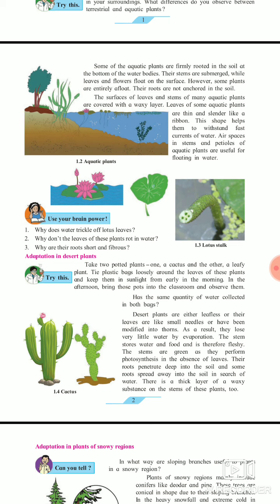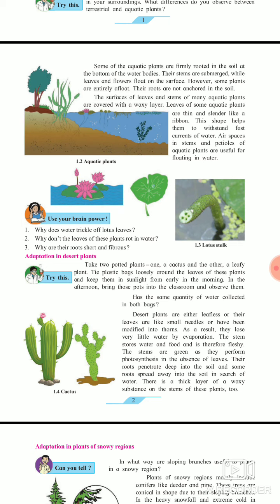Their roots penetrate deep into the soil and some roots spread away into the soil in search of water. They can also take food from a neighboring plant. Sometimes cactus do not prepare their own food because the leaves are absent in the cactus plant. If they are not preparing their food, then they can take food from another plant also.